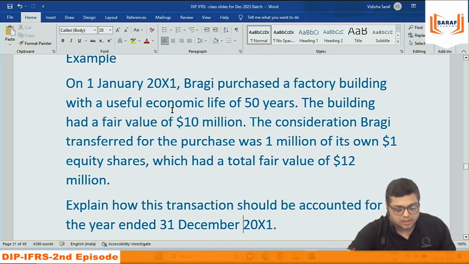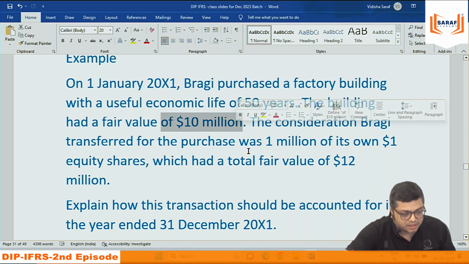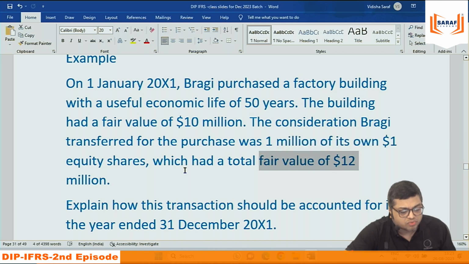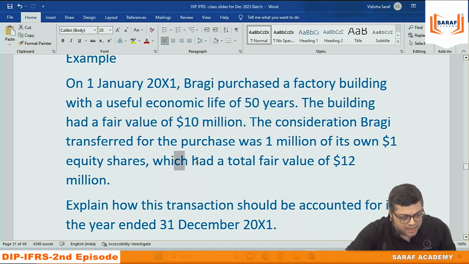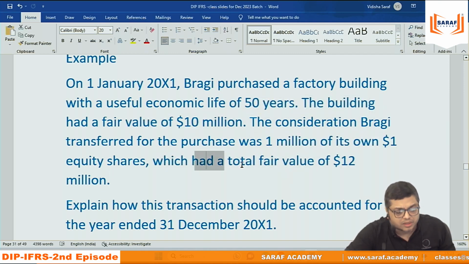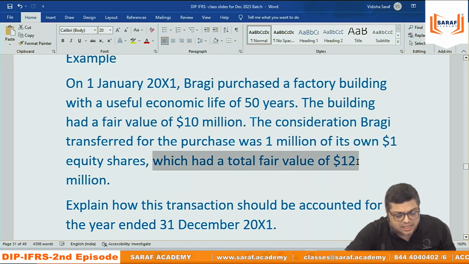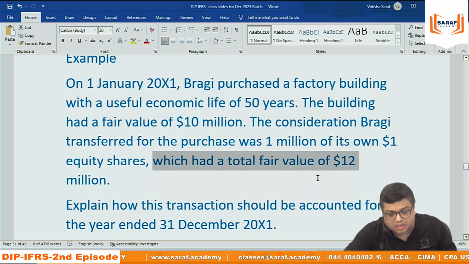Now, when the value of the building is 10 million, then why we will give the shares of 12 million? When the value of assets is 10 million, then why we will be giving the shares of $12 million? Not at all. If I am purchasing a computer for 1,50,000, why I will pay greater than 150? So whenever you are purchasing an asset and you are giving the shares, then the share value is equal to asset value. The share value doesn't matter. Whatever the asset value, that is treated as the share value. So this 12 million is given as a googly.